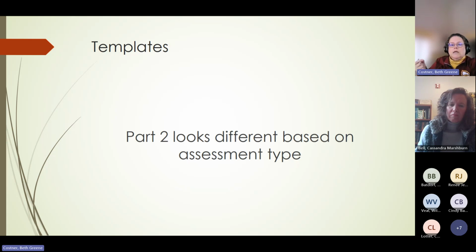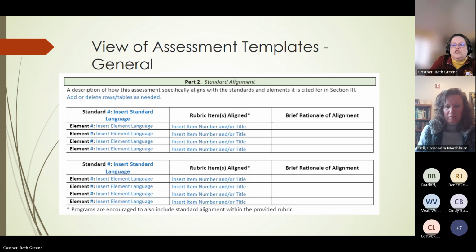And part 2 is where you are aligning the assessment with the specific components. The general template is the one that's used for everything except Praxis and grades. It's where you're going to have these tables, and you can copy and make extra sections or delete tables if you need to. You're just basically saying, I'm aligning to 2.2a. It's this rubric item in my rubric, and here's why. And I'm using the language of the component to explain why these things match up.